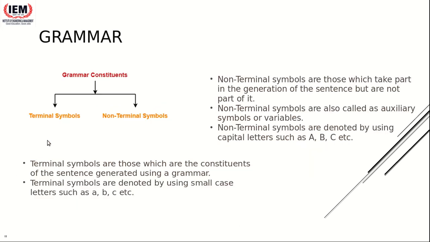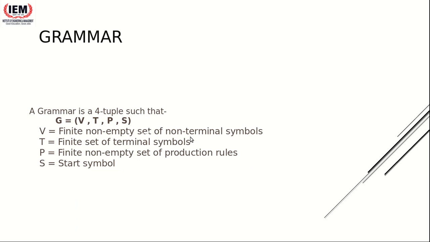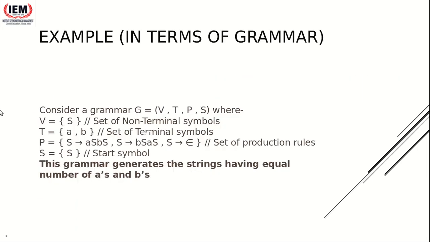V was the finite non-empty set of non-terminal symbols. In our grammar, you can see the only non-terminal symbol is capital S, no other non-terminal symbol is here. So V is equal to the set S, or it contains only the variable S.